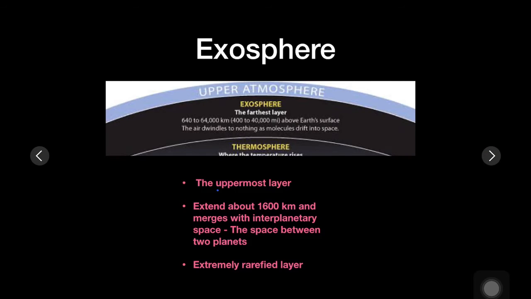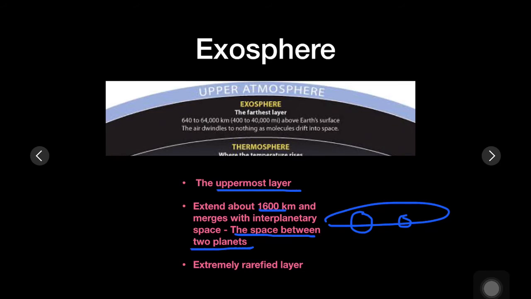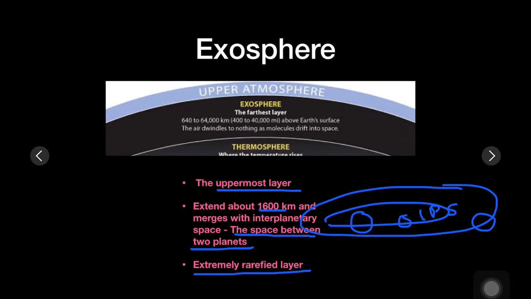Exosphere is the last or the uppermost layer of the atmosphere, and it extends about 1600 kilometers and ultimately merges with interplanetary space. What is interplanetary space? The space between the planets. This layer is an extremely rarefied layer. Very few dust particles are present in this layer.